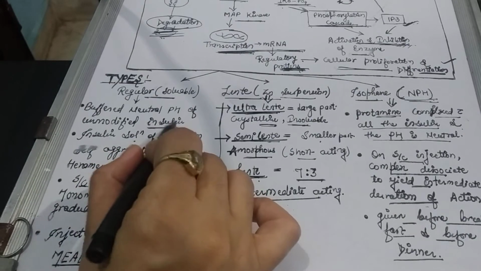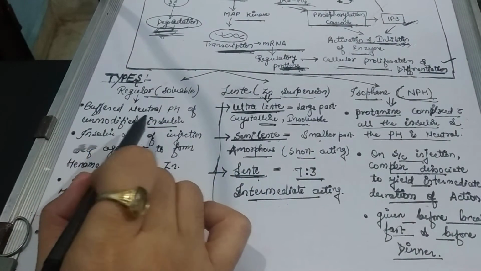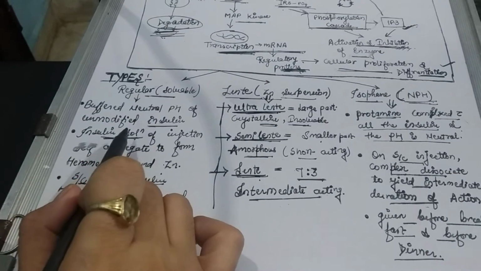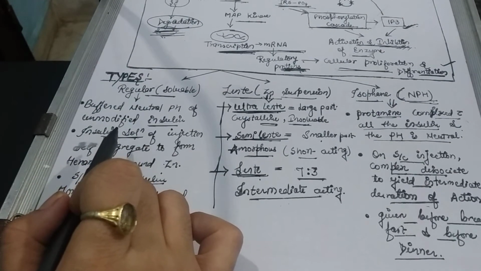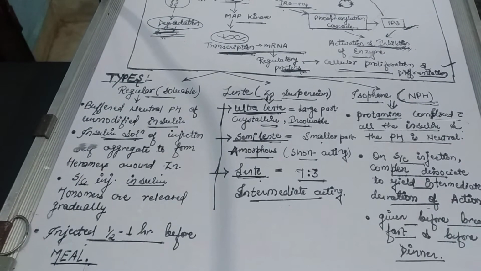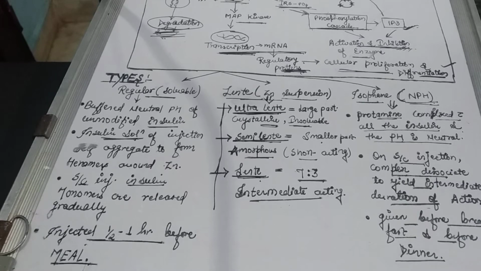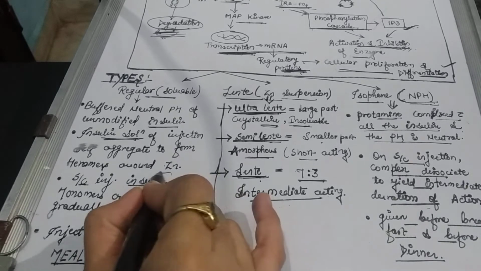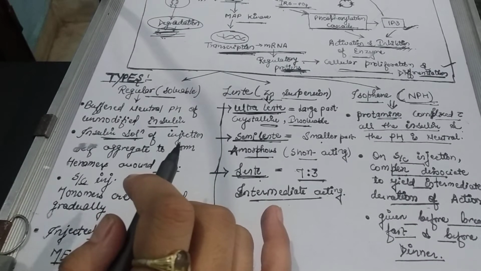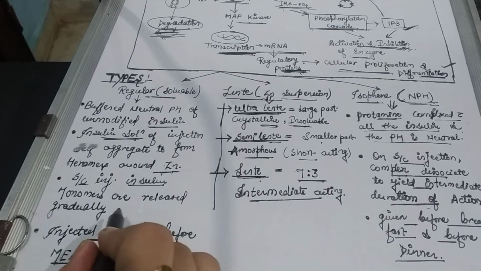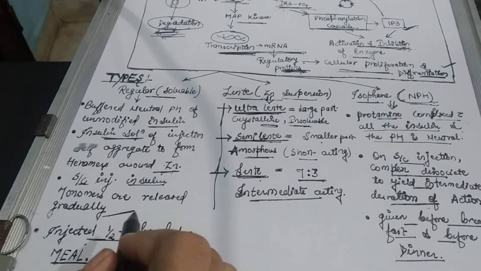Whenever we give this insulin injection, it has a property to self-aggregate to form a hexamer around zinc, from which insulin monomers are gradually dissociated and produce the action.